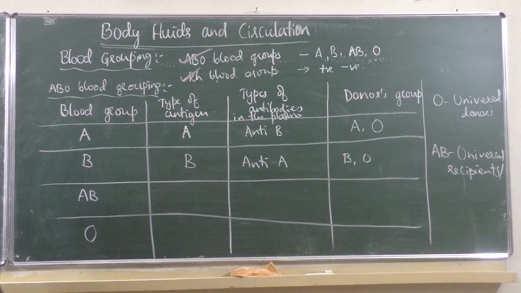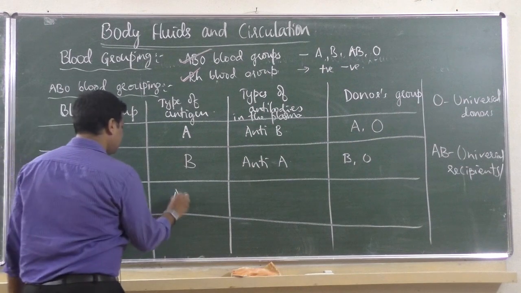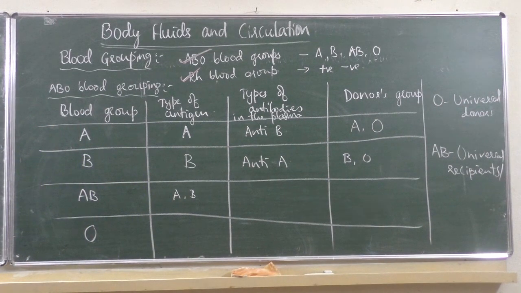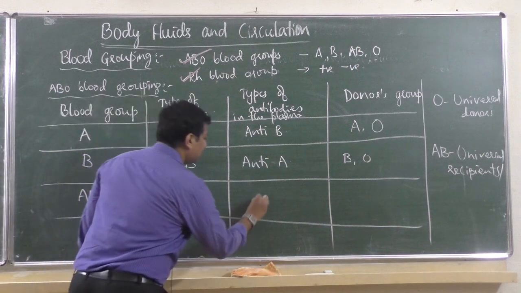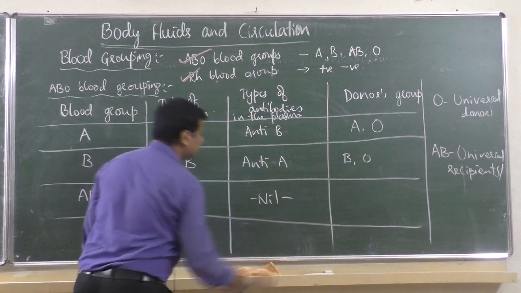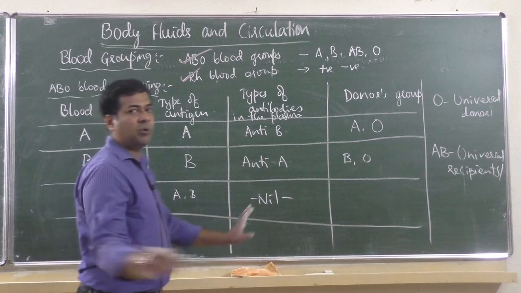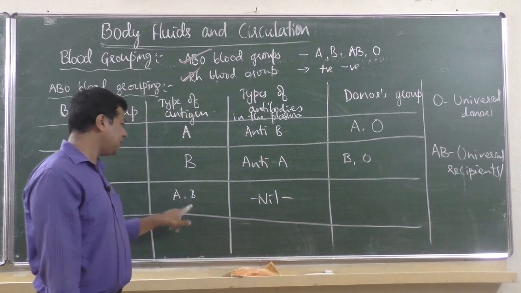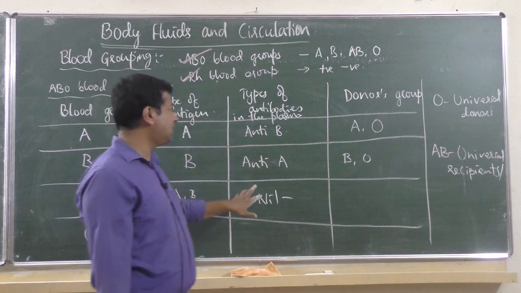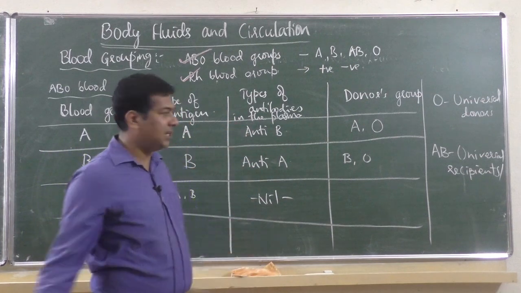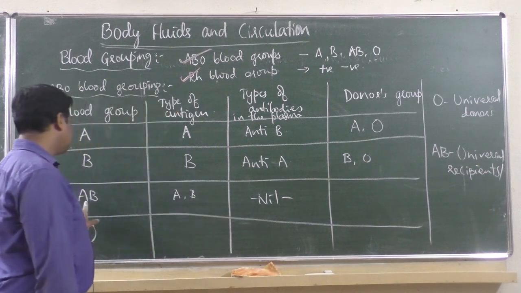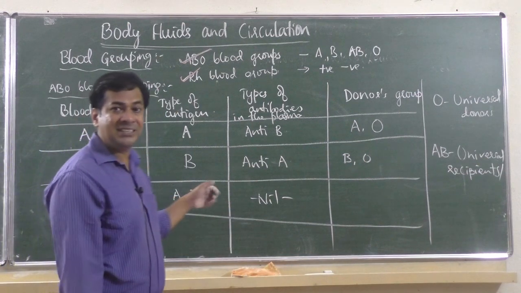Then AB, the type of antigen present is A and B both. What about the plasma? Nil. No antibodies in the plasma. Antigen present is A and B, but antibodies present in the plasma are nil. Because of this reason only, AB blood group is universal recipient.